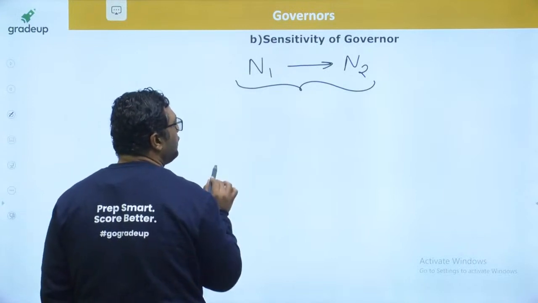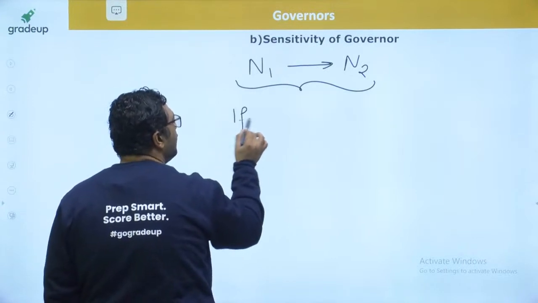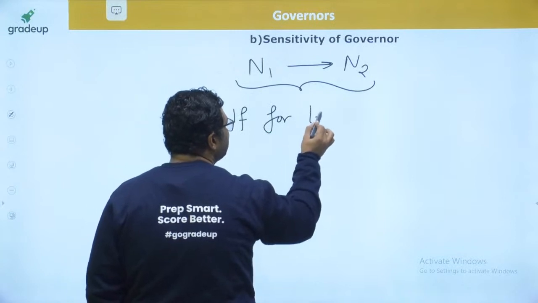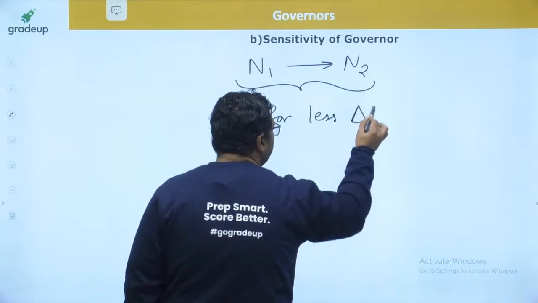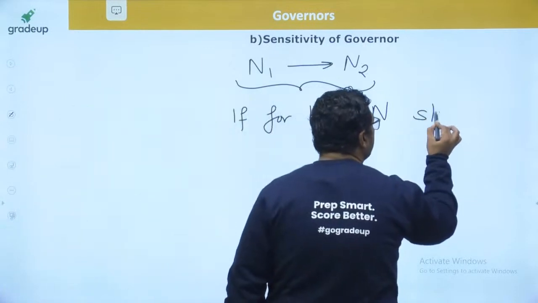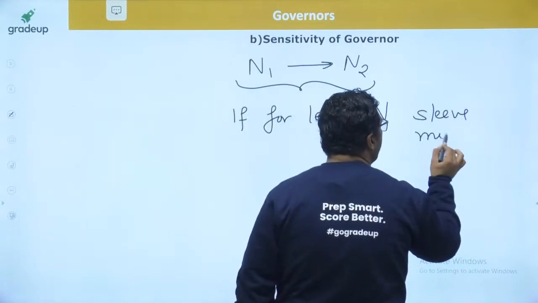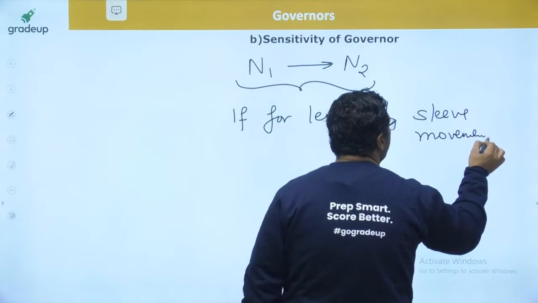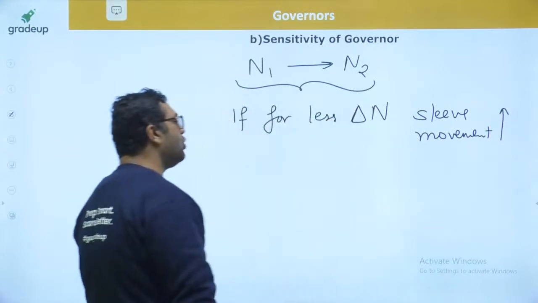then I would like to say, if for a small delta N, the sleeve movement is more, I will say the governor is more sensitive.